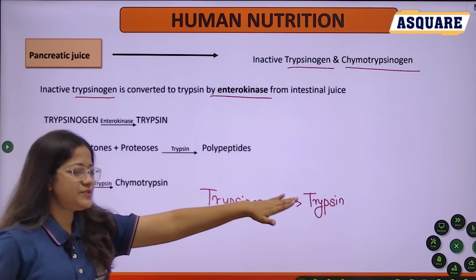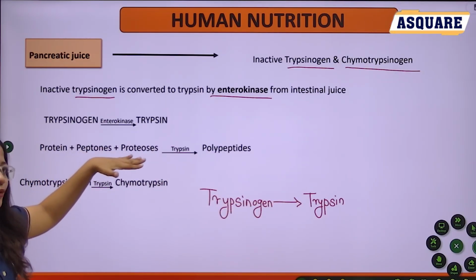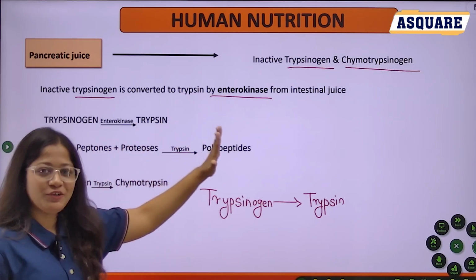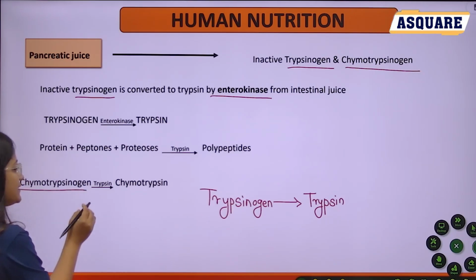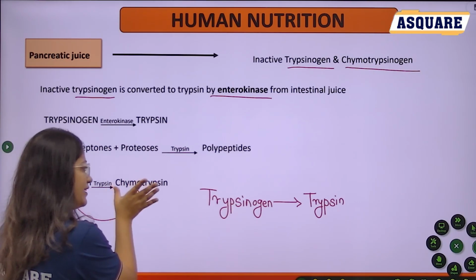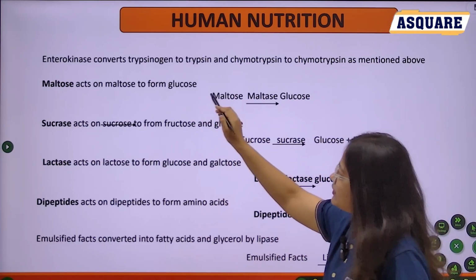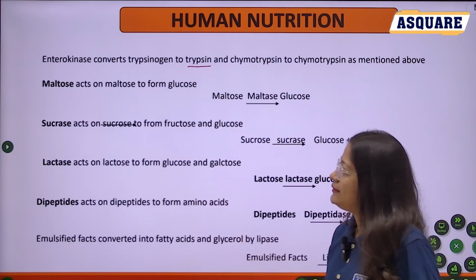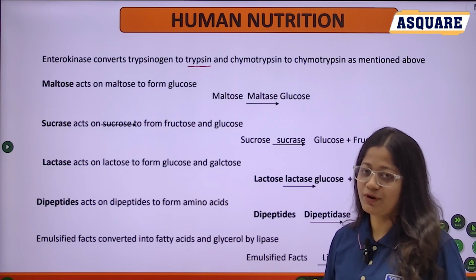Then trypsin is used for the digestion of protein, peptones and proteoses that are formed in the small intestine. Then it is converted into polypeptides. After that, chymotrypsinogen is converted into chymotrypsin. Here we get finally the chymotrypsin, through the trypsin as we mentioned above. Protein is digested, but what about the other one?